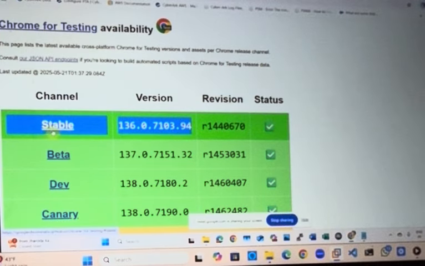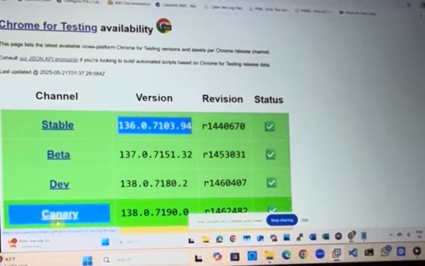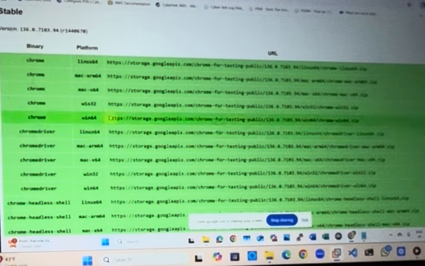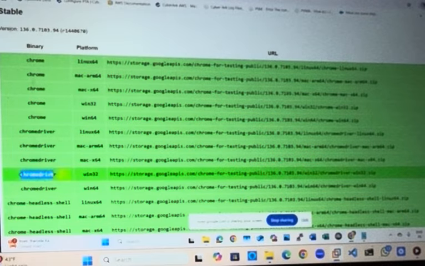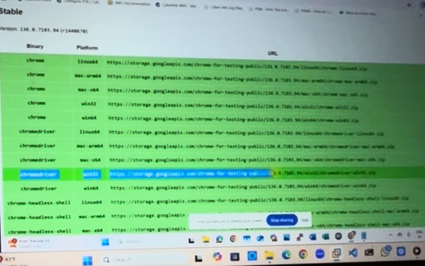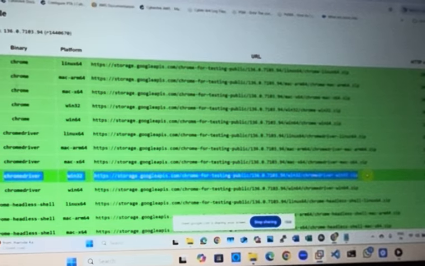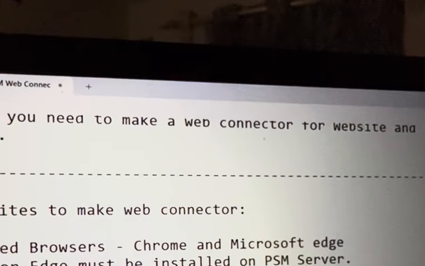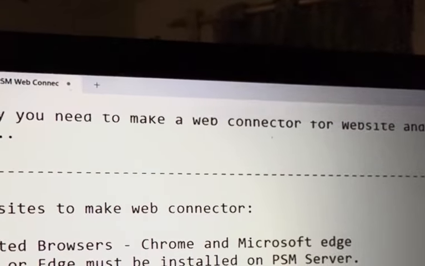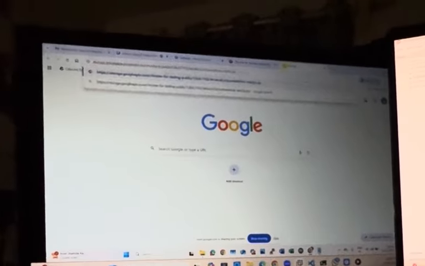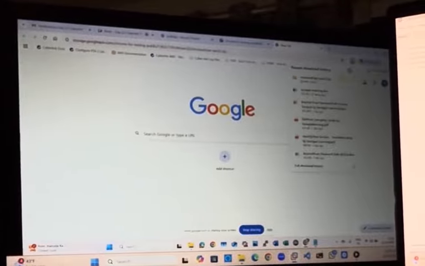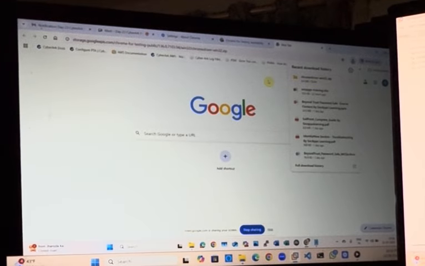And always go with the stable one, because the others are still in development. Click on stable, and here you can find this Win32. CyberArk only supports the Win32 based drivers. You can paste it here for reference. So simply select this, copy this URL and put it in a different tab. It will start downloading your driver. Can you see your Chrome driver has been downloaded.